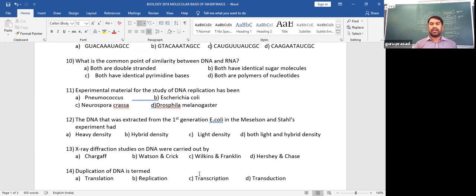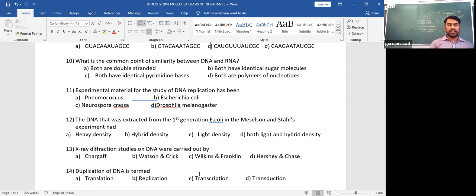After that, Watson and Crick used their X-ray diffraction information to propose the double stranded DNA molecule, what we call the double helix model of DNA.